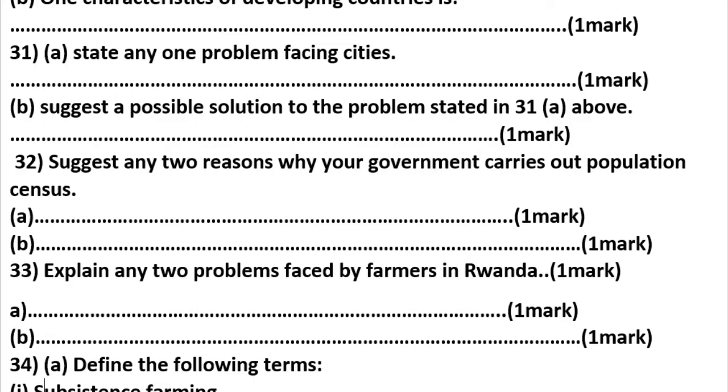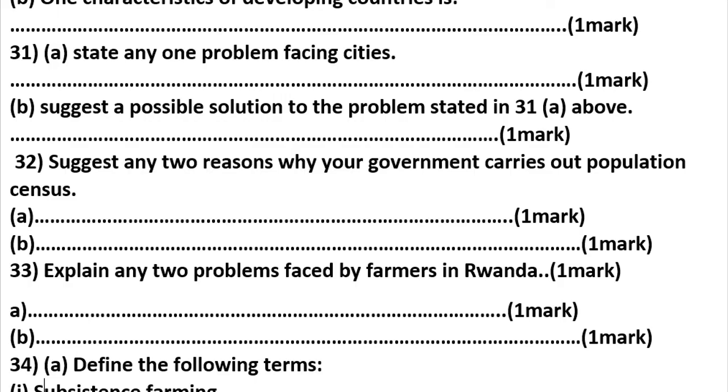Let's go to question number 32. Suggest any two reasons why your government carries out population census. Do you remember about population census? The general counting of people living in an area. This census is done so that the government can know the people living in an area. Are we together? It helps also the government to plan for its citizens. Yes, that is why the government carries out the population census.